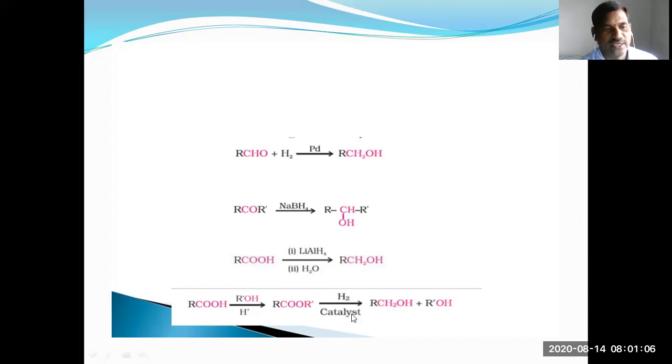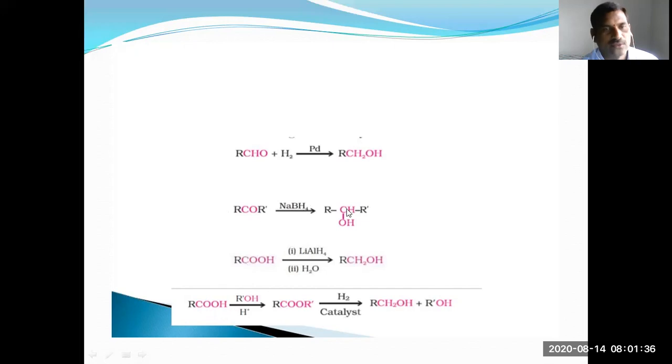These esters undergo a reduction reaction and give alcohols. So reduction of aldehydes, ketones, carboxylic acids, and esters, you can get the alcohols. You can take acetaldehyde, you can get ethyl alcohol.